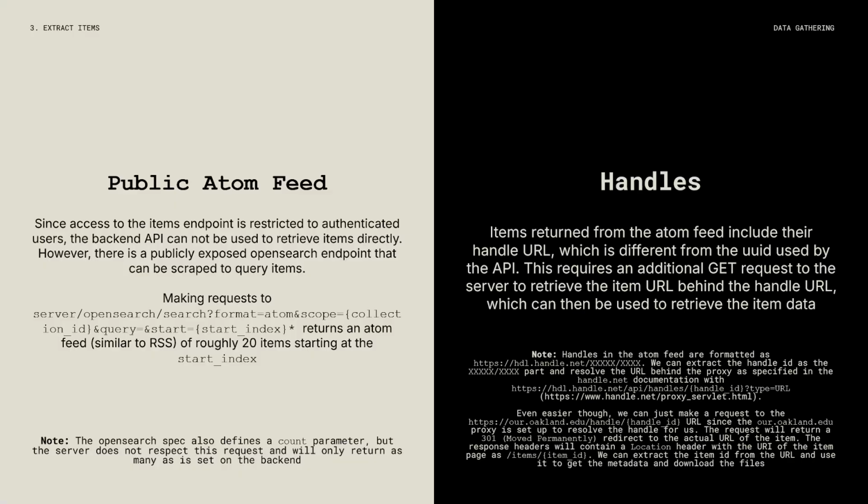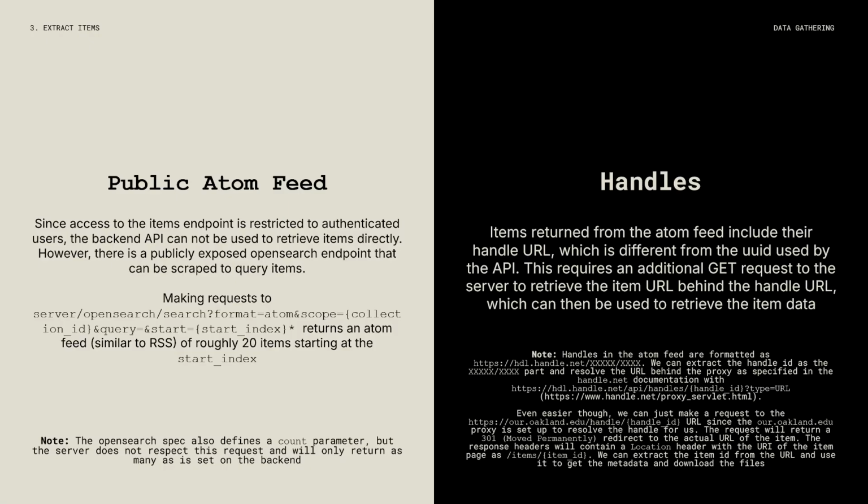So for extracting the items, luckily there is a public open search endpoint that we can use to retrieve an atom feed for the collection, which includes roughly 20 items. Each of those items includes a handle.